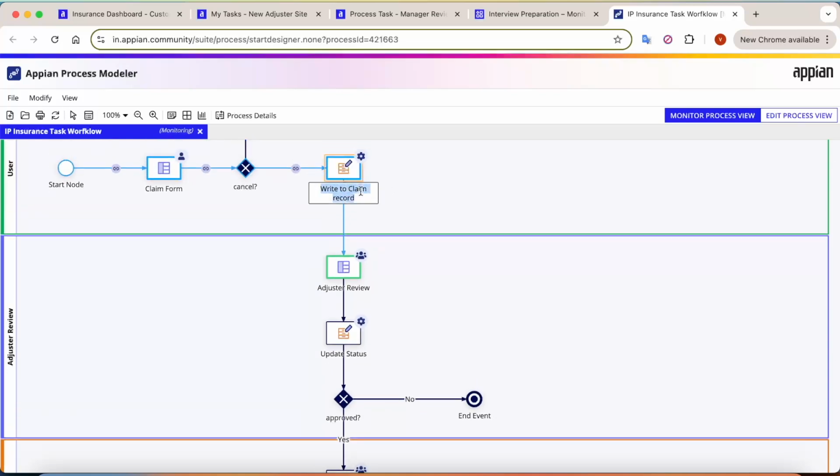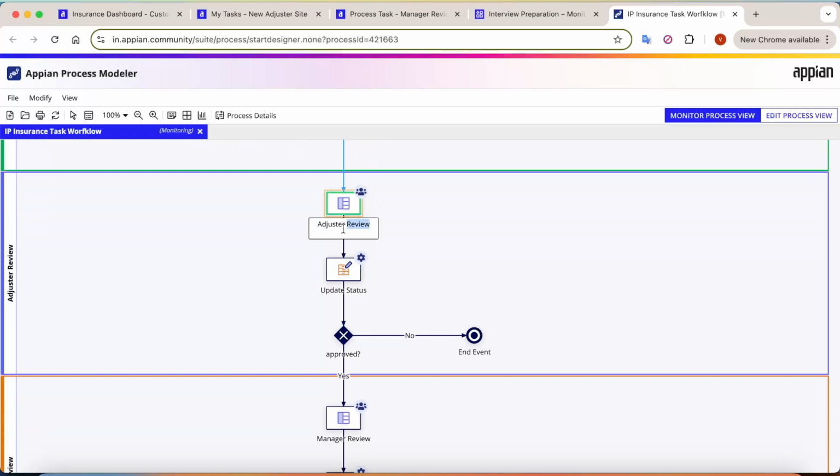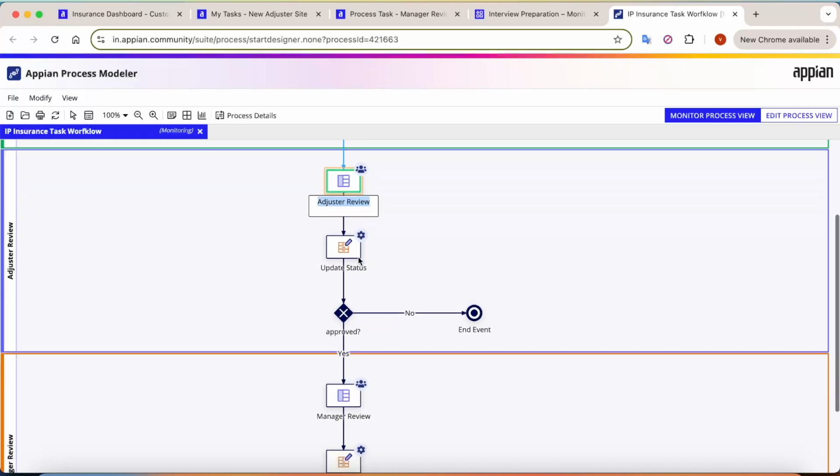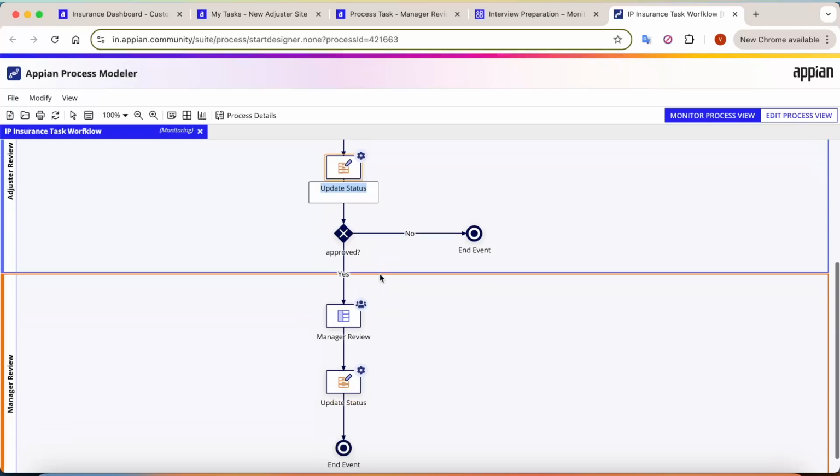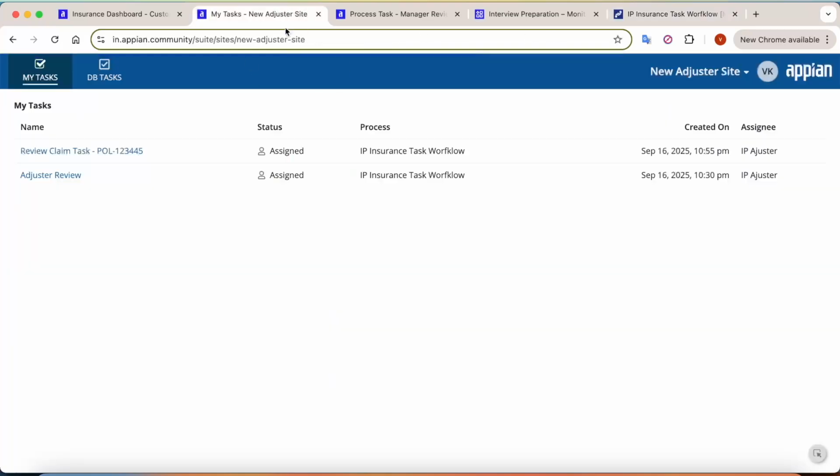Once you submit the claim here, it will come for the adjuster review, and once the adjuster reviews the task, he would either approve or reject the claim. Based on that the status would be updated here, and after that if it is approved it will go for manager review, otherwise it will just end the workflow. So let's see in the adjuster here.